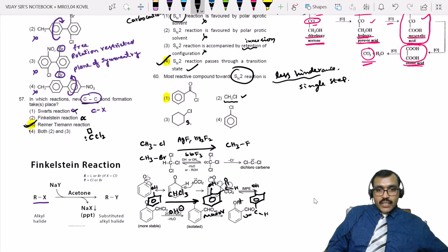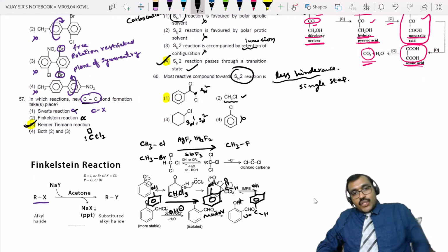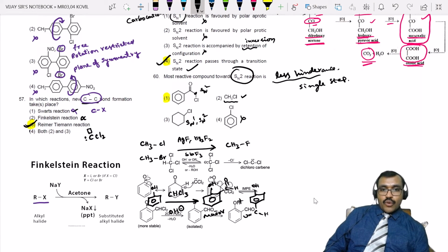Here SN1 as well as SN2 both are favorable. Here it is difficult. In the case of SN1, if this bond breaks, you will get a carbocation with positive charge, but it is unstable because of the presence of the withdrawing group, so SN2. So among all these cases, in which case does SN2 occur more readily? Wherever you have less crowding, there you will get it more readily.